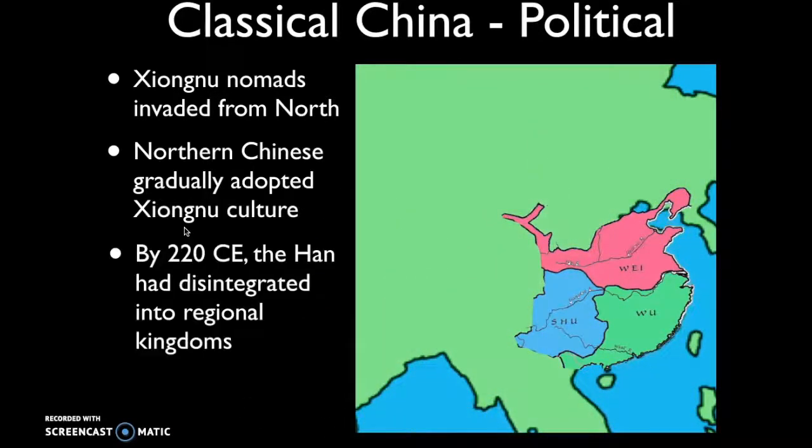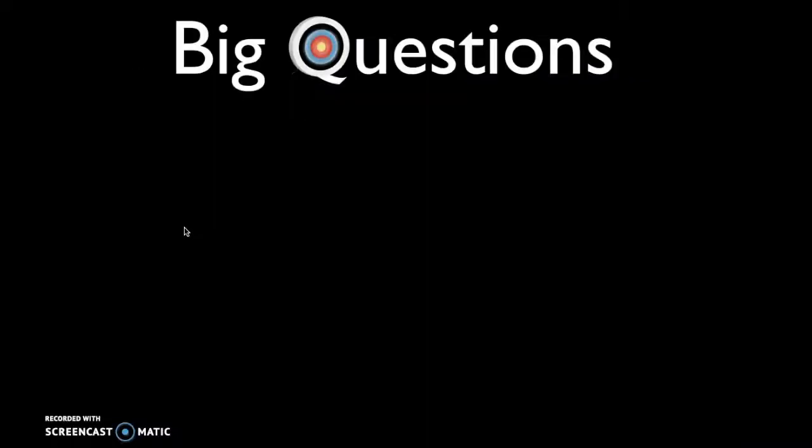Now, eventually, the Han Dynasty is going to disintegrate into regional kingdoms around 220 CE. So what started out as decentralized rule in the Warring States period then gives way to the unification under Qin and Han dynasties, eventually going to lead back to the disintegration into regional kingdoms in 220 CE.